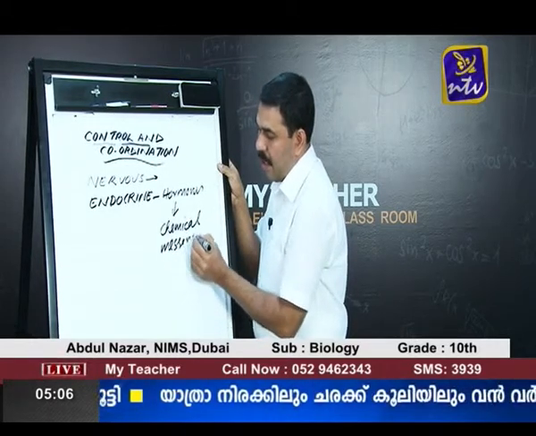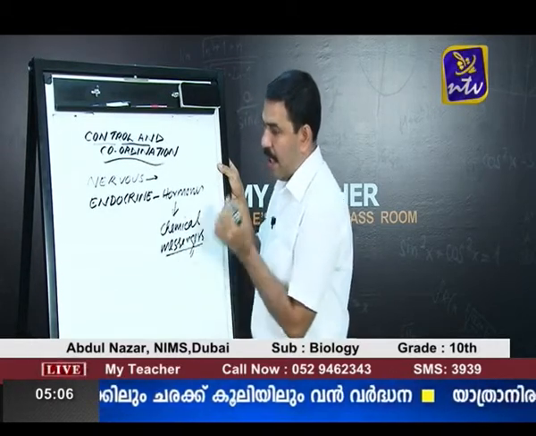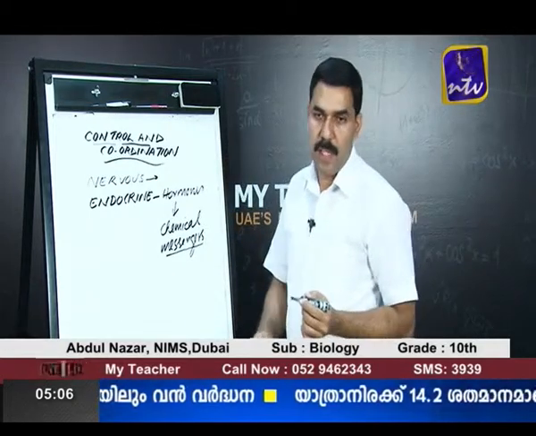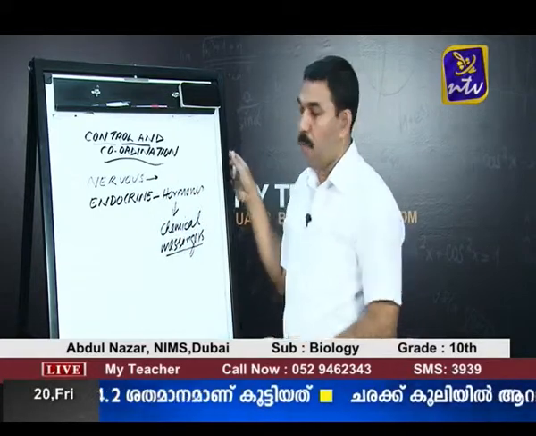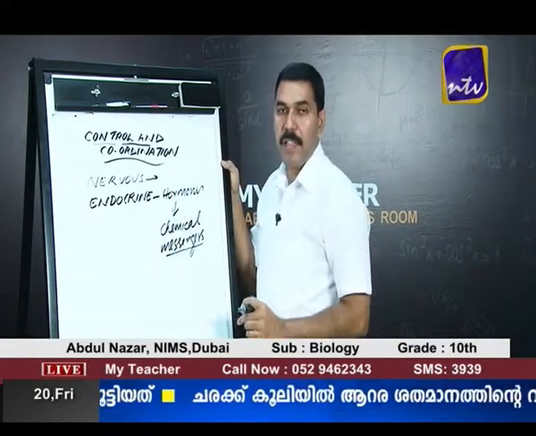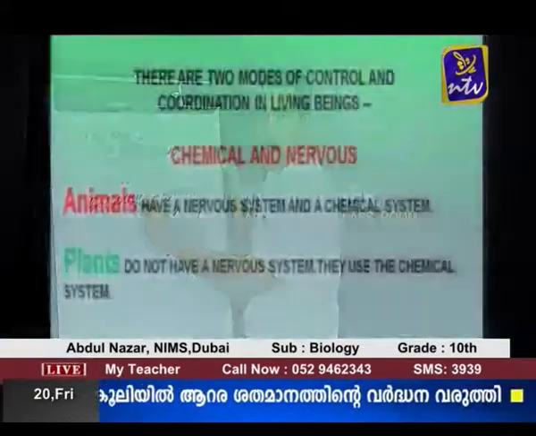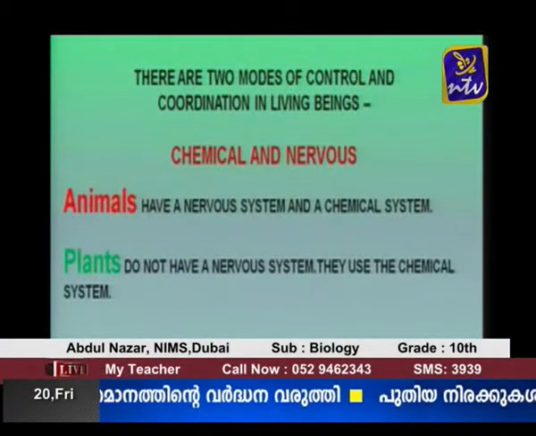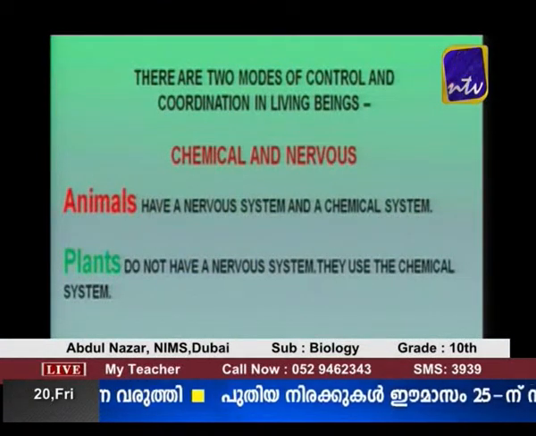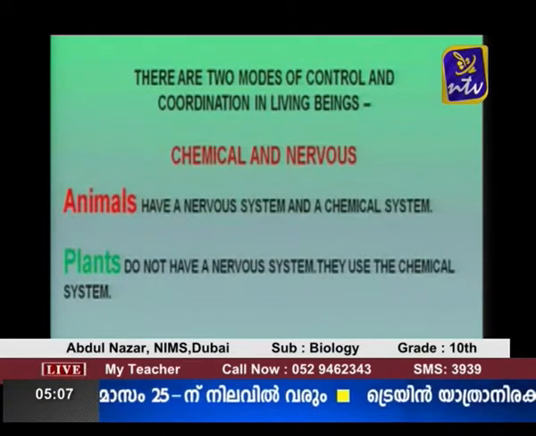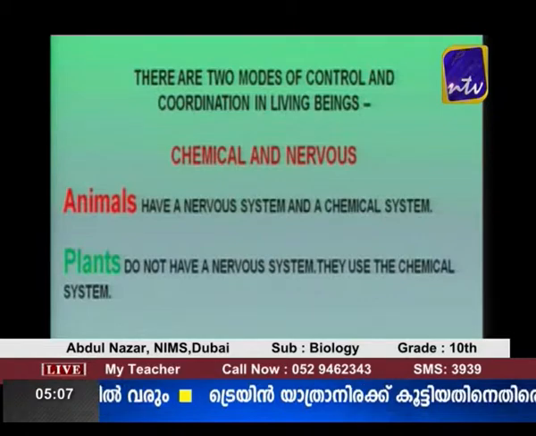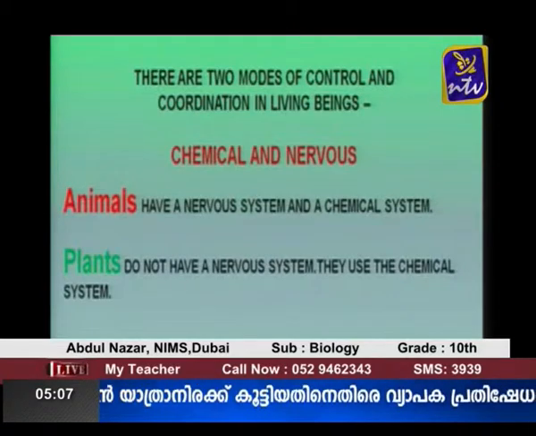So once again, remember, in the case of animals there are two systems for control and coordination. One is the nervous system, and the second one is the endocrine system. The endocrine system consists of certain organs placed in different parts of the body, and these organs secrete certain chemicals called hormones. Hormones act as chemical messengers.